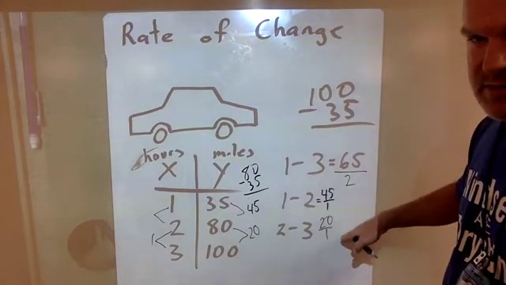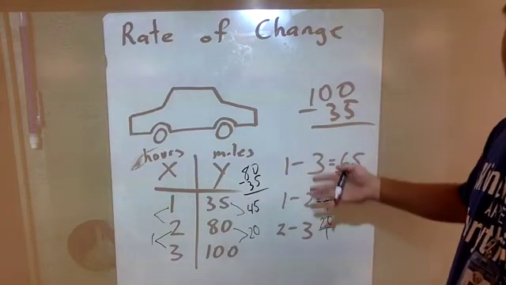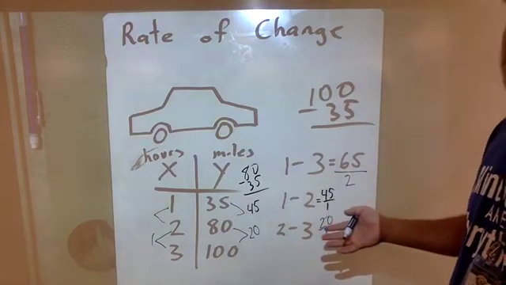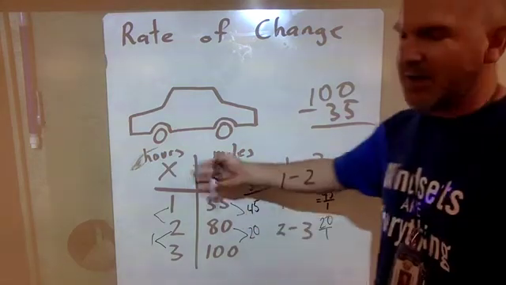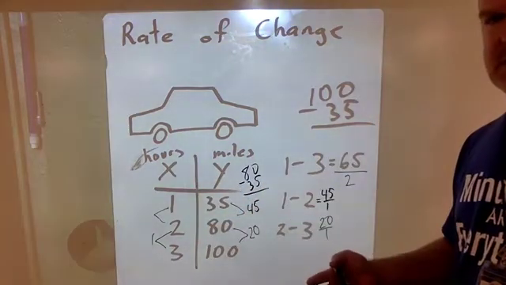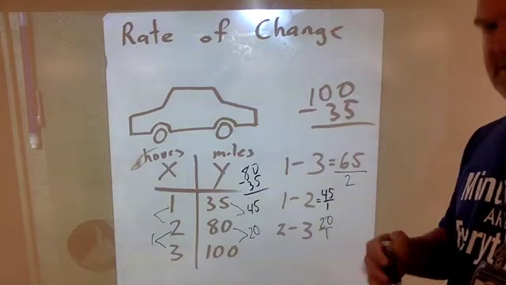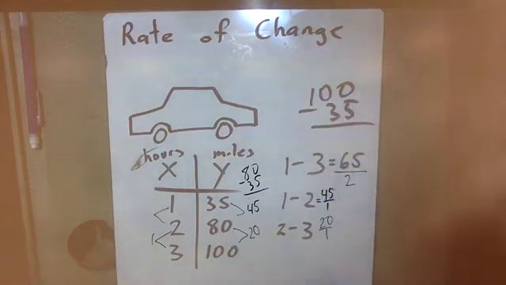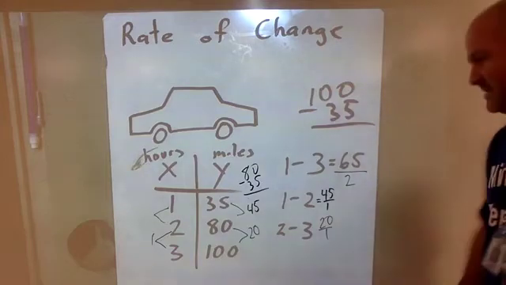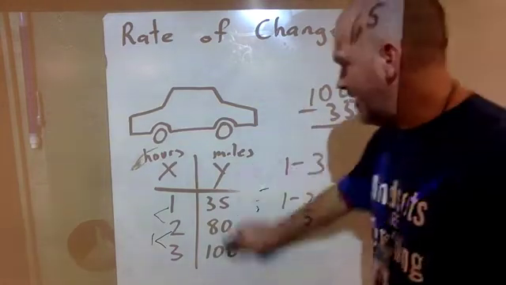All right, just remember, the top number is the Y column. The bottom number is the X column. And that is also a source of confusion. People forget, they know it's a fraction, they know they've got to do both columns, but they forget which one goes on top and which one goes on the bottom. So here's a little trick I try to explain to get people to remember which one goes on the top and which one goes on the bottom.